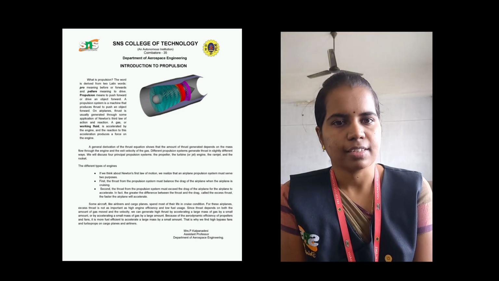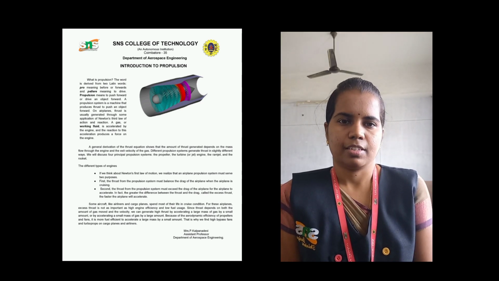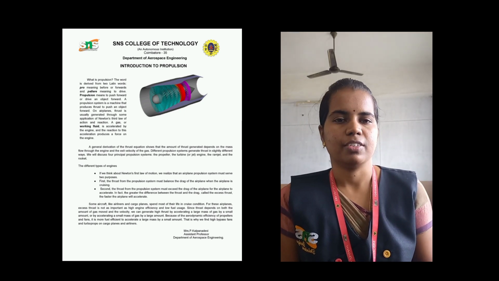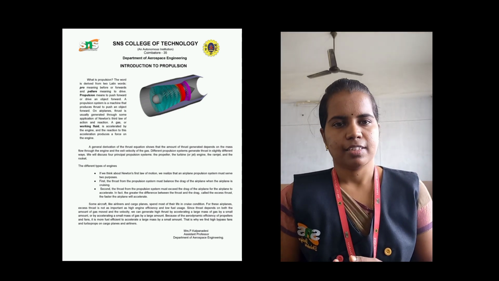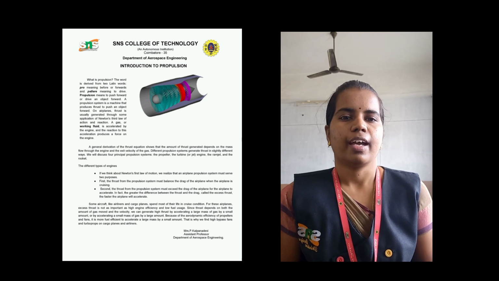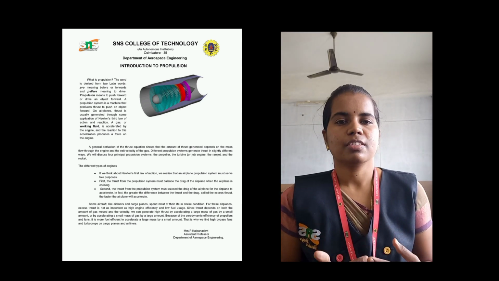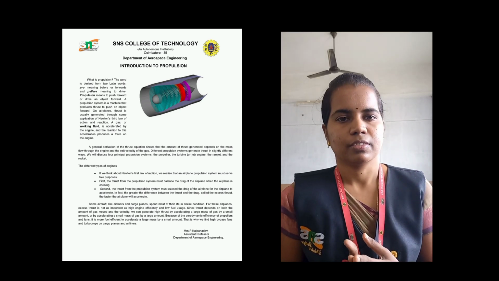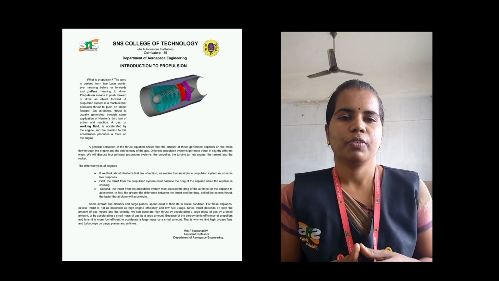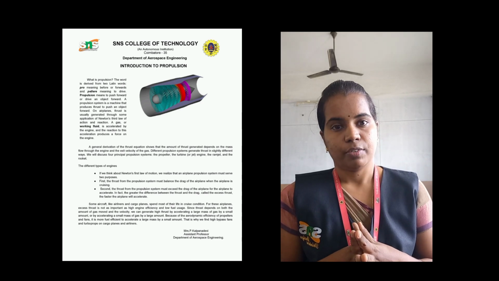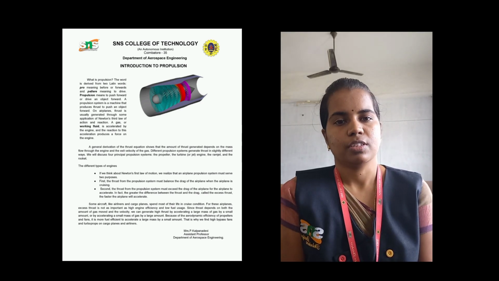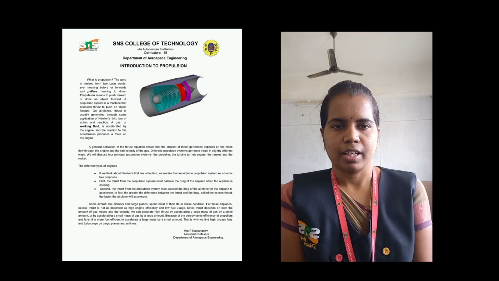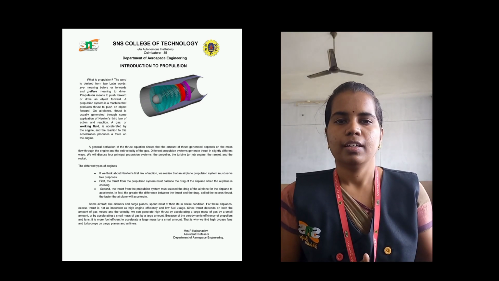So we can categorize engines into two types: air breathing engines and non-air breathing engines. An air breathing engine is an engine which consumes the oxygen in the atmosphere for its combustion with fuel. We all know we have 21% oxygen in our atmosphere. Non-air breathing engines are those which operate beyond the atmosphere.